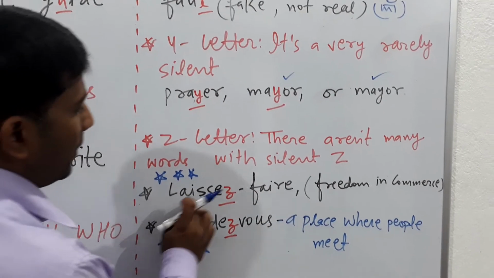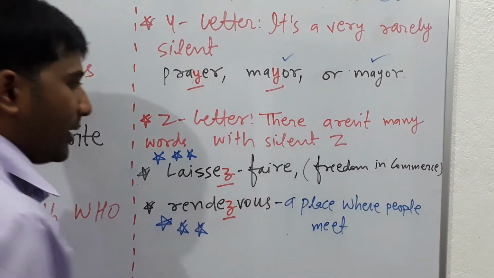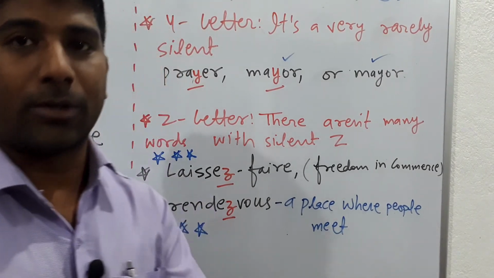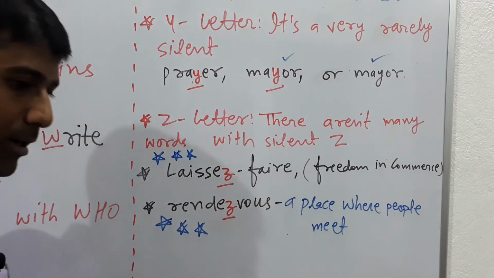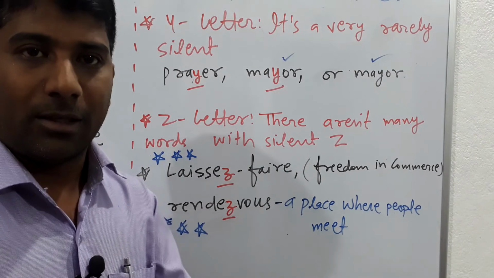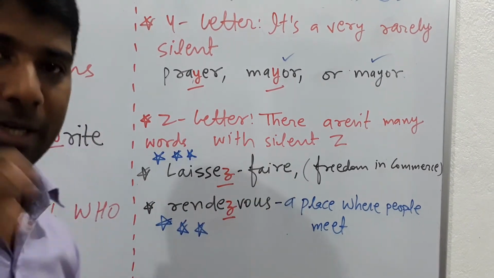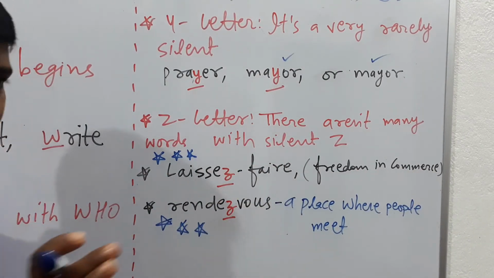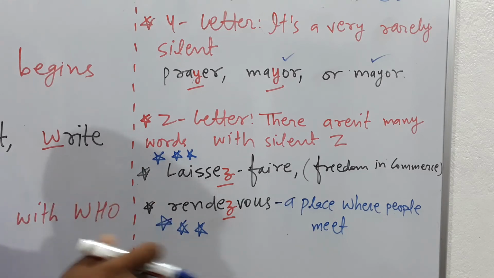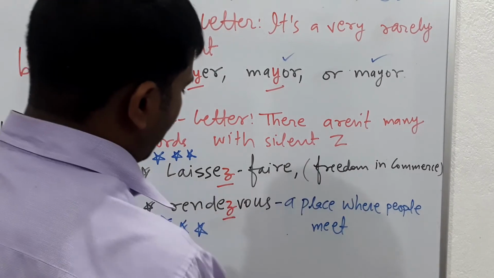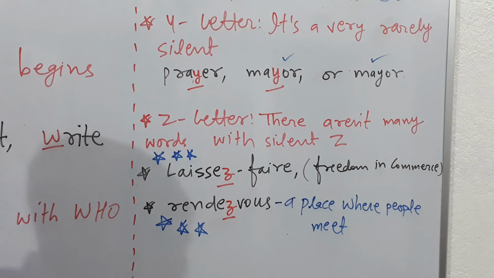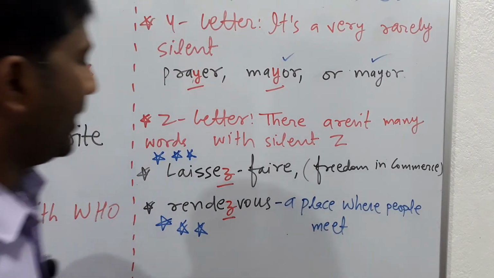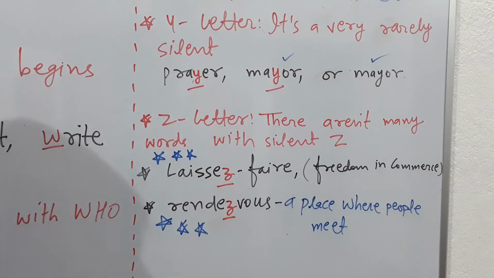So the first word is called laissez-faire. Here Z is silent. Laissez-faire, that means individualistic, where a trader can trade freely in a particular place or in a country. That is called freedom in commerce. That is called laissez-faire, that means flexibility of rules and regulations. Now rendezvous, that means a place where people meet. That is called rendezvous.